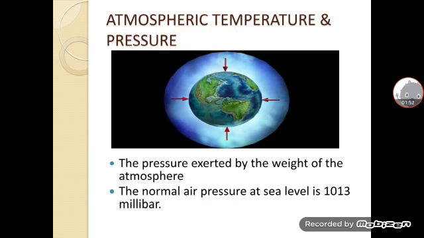Now next is atmospheric temperature and pressure. We never feel the pressure or weight of air over us, but it constantly presses us. The pressure exerted by the weight of atmosphere is called atmospheric pressure, and the pressure of weight of air is measured with the barometer and the unit is millibar. So, the normal air pressure at sea level is 1013 millibar.